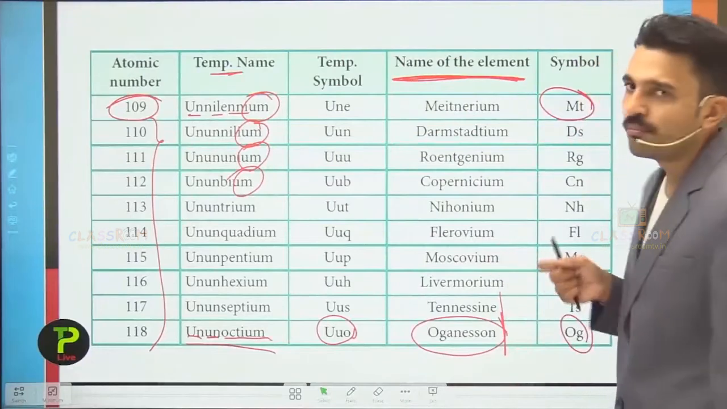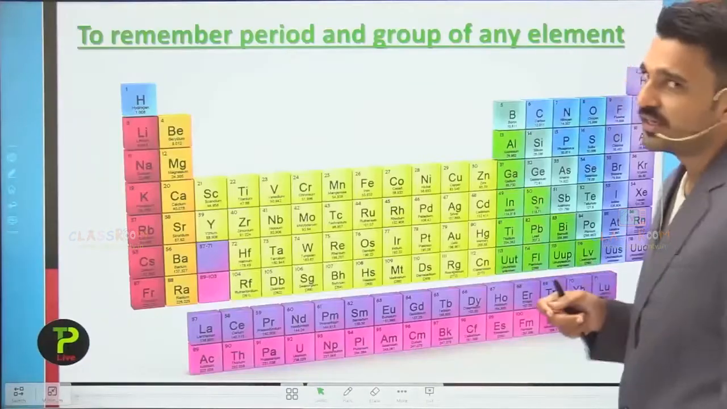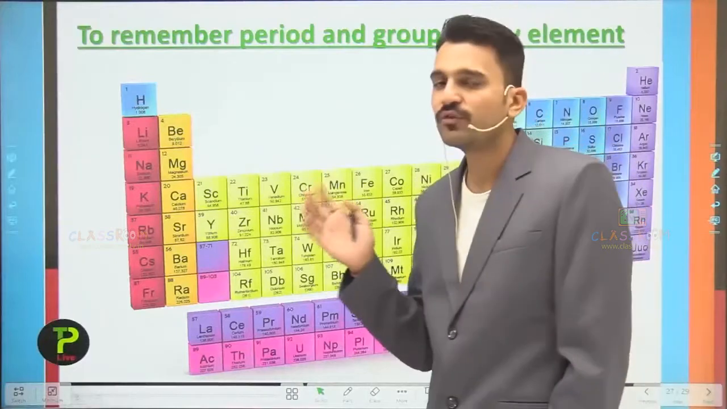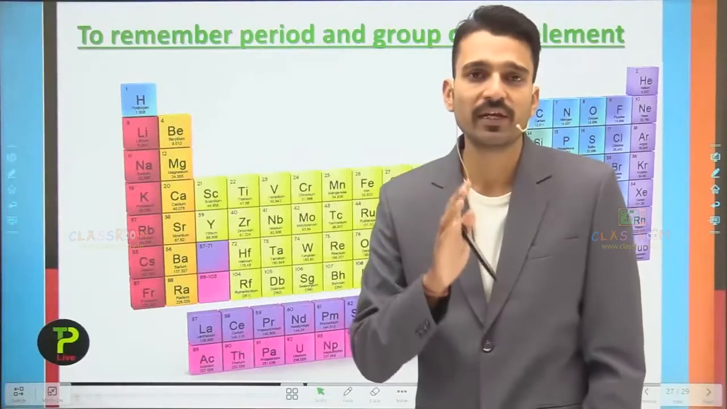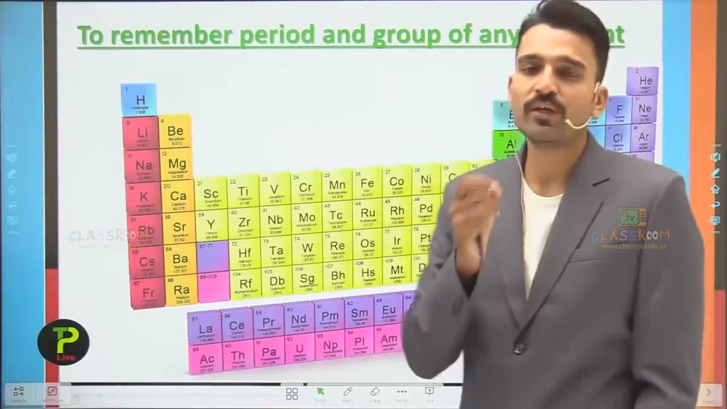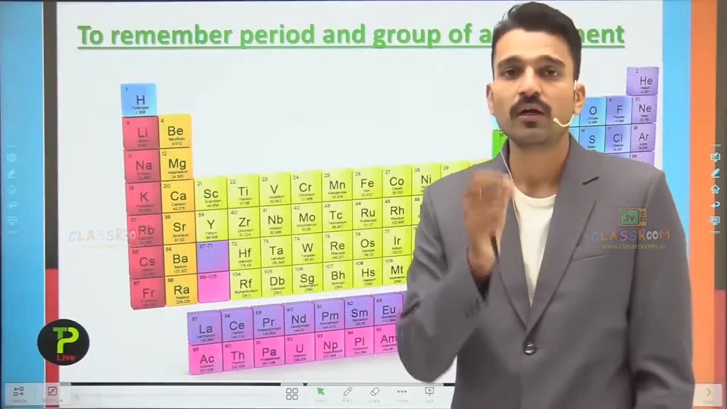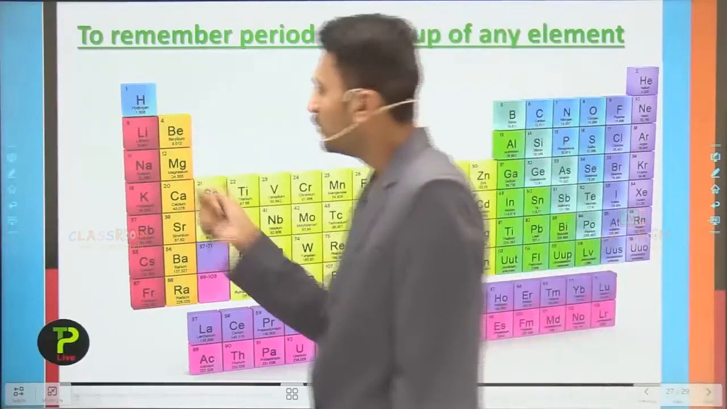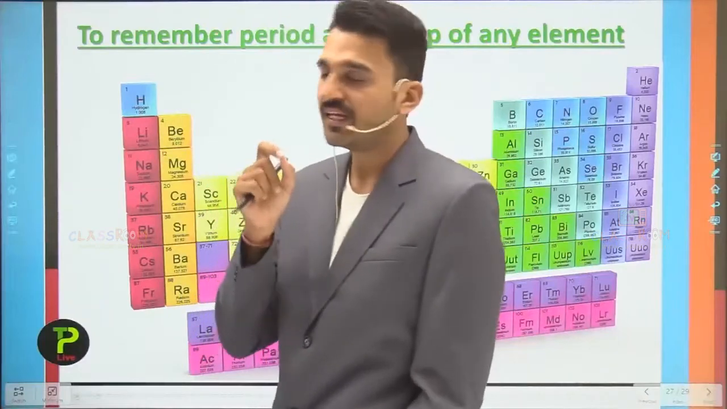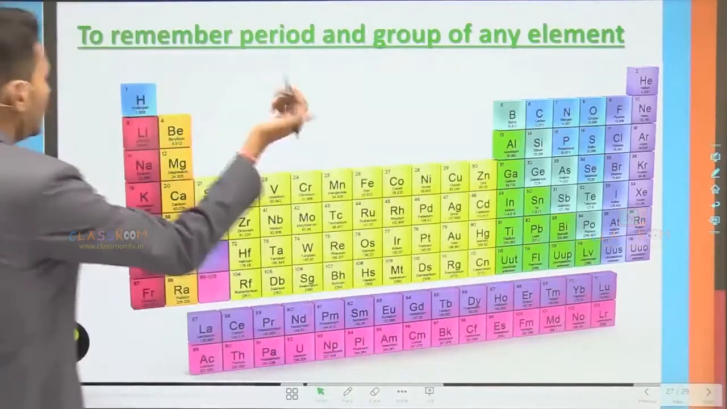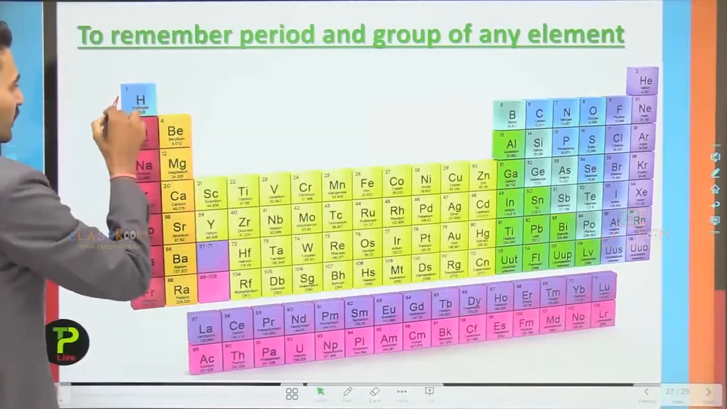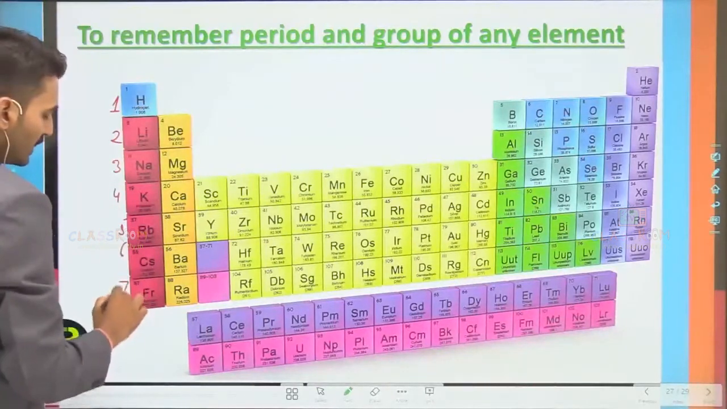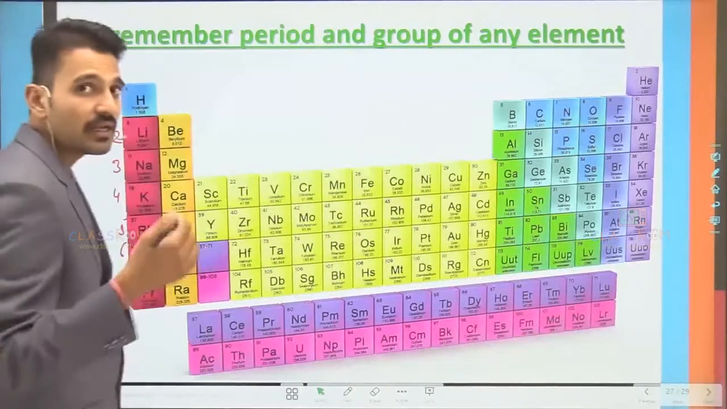So now moving into the next, that is how to remember the period and the group number of any element. Here you see the periodic table, and to remember the period as well as the group for any element, you need to remember first of all the period number and where the period is starting. So here you see there are 7 periods and 18 groups. The periods are named first period, second, third, fourth, fifth, sixth, and seventh, while the groups are 18 in number.